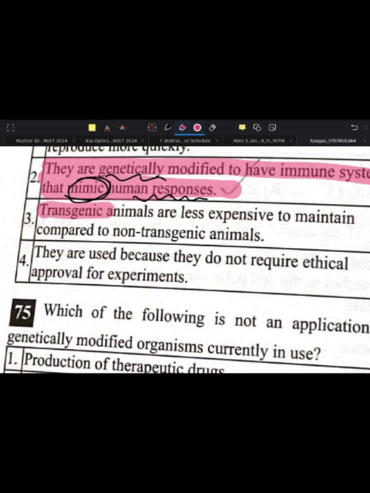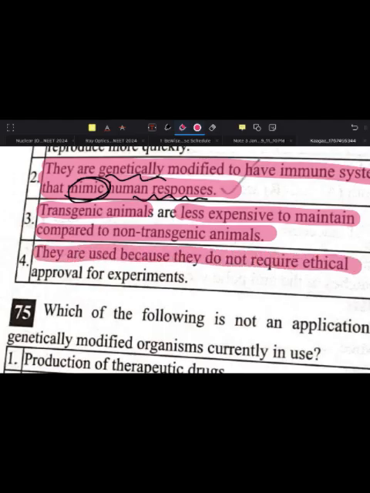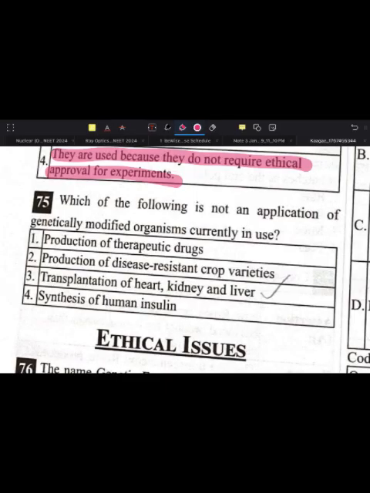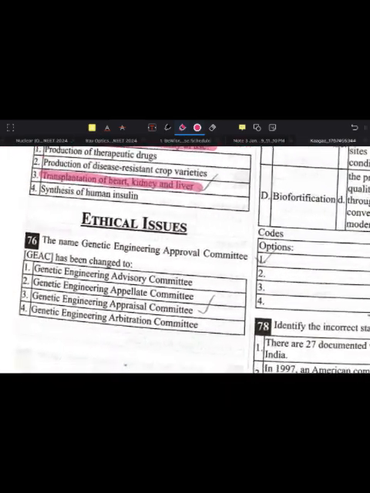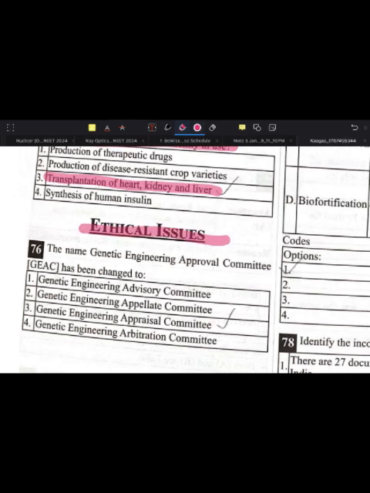Next, transgenic animals are less expensive to maintain compared to other animals. They are used because they do not require ethical approval for experiments. Our main answer is what? They are genetically mimicking the human response, okay, clear? Okay, next, which of the following is not applicable on genetically modified organisms currently in use? Transplantation of the heart, kidney and liver, this is not possible. Next is what? Ethical issues.